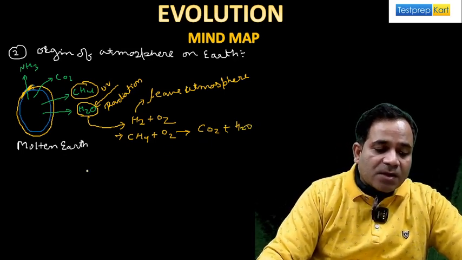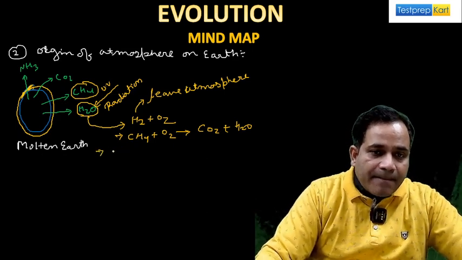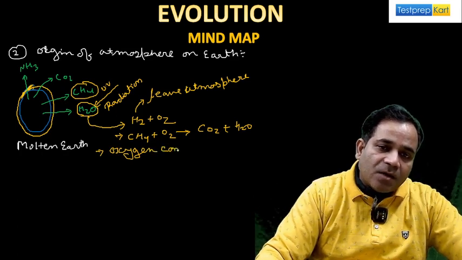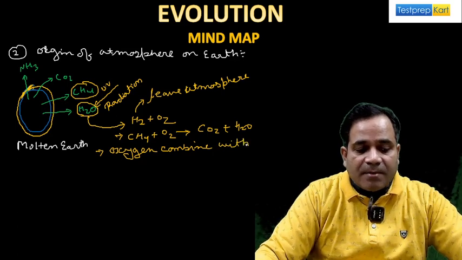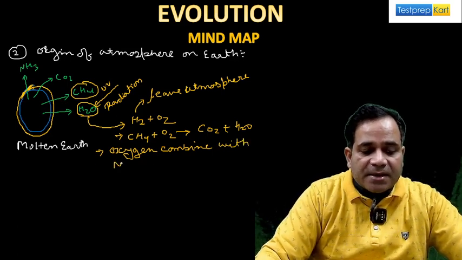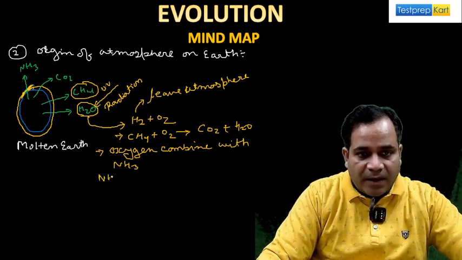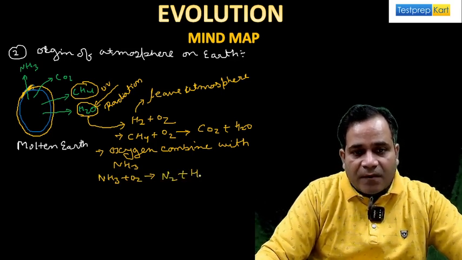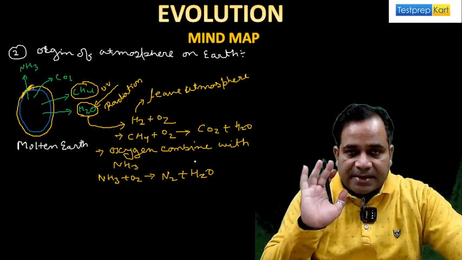Now, when this oxygen combines with ammonia, NH3, it forms N2 along with water. Yes or no? Is this thing clear or not?